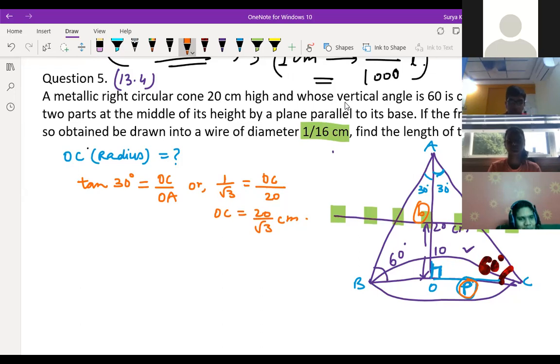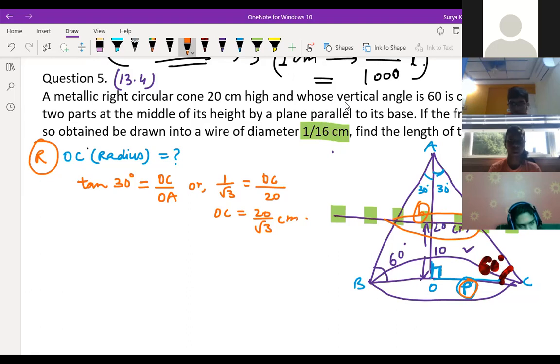Is the radius for this whole frustum, we can say, or this cone. Next, see, capital R we found. This is nothing but capital R we can say, correct? Now to find this small r, how to find this r, children? This also you can find or not? All of you tell me this one, how to find this part.